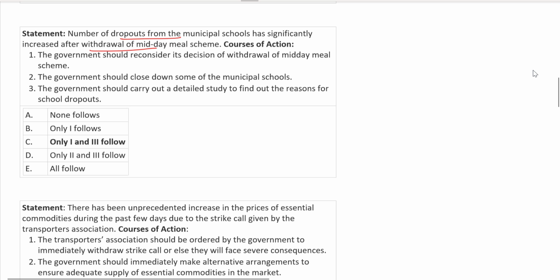All right, the government should reconsider its decision of withdrawal of midday meal scheme. Okay, the government should close down some of the municipal schools. This is not an answer. The government should carry out a detailed study to find out the reasons for school dropouts.